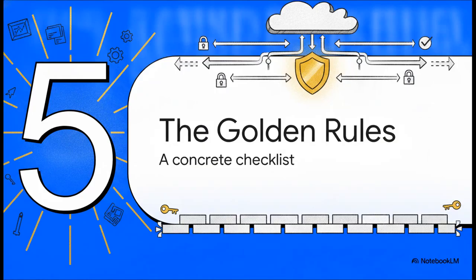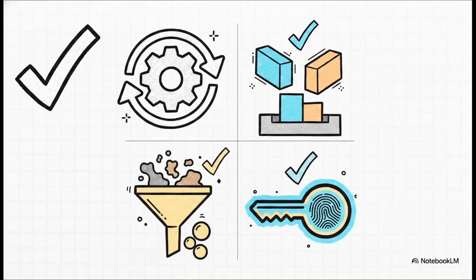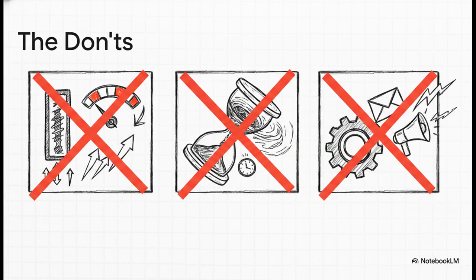Finally, Section 5, the golden rules and a concrete checklist. Let's bring everything we've learned together into a highly actionable, concrete checklist for your architecture. This pulls from a really fantastic guide shared on the dev community. Here are the critical do's. You must design every single job assuming it will be retried, use overwrite or merge logic instead of appends, make your data transformations pure, meaning they only ever depend on their inputs. And finally, always use deterministic, natural primary keys so your system knows exactly how to identify the same record across any number of retries. And just as importantly, here are the don'ts.